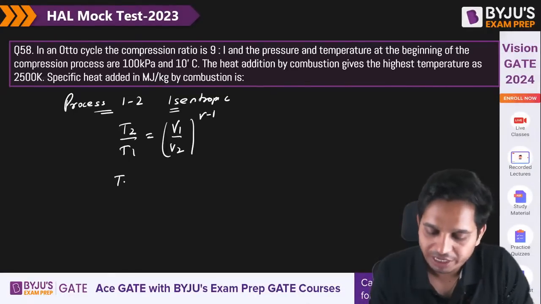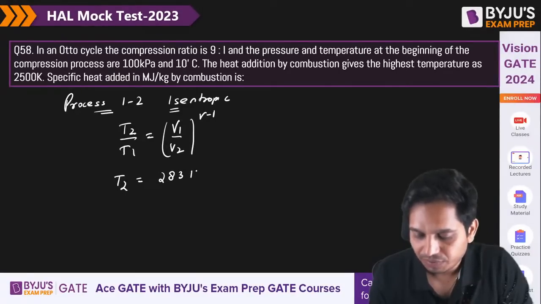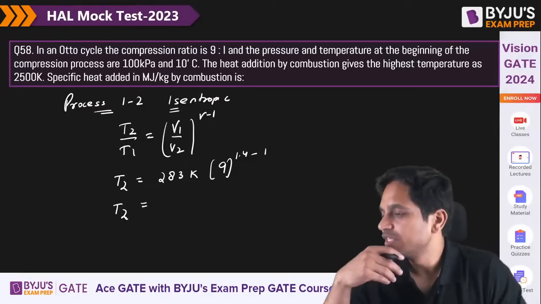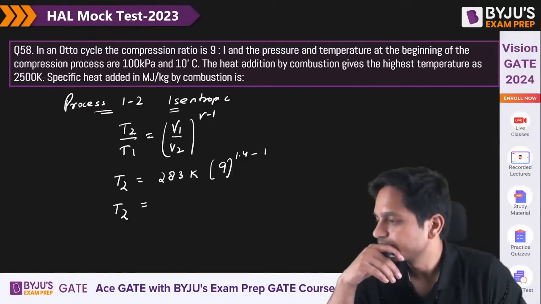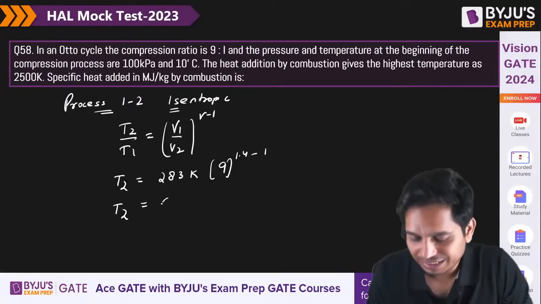I know T1 is 283 Kelvin, the ratio is 9, and gamma is 1.4, so the exponent is 1.4 minus 1. So T2 is 681.5 Kelvin.